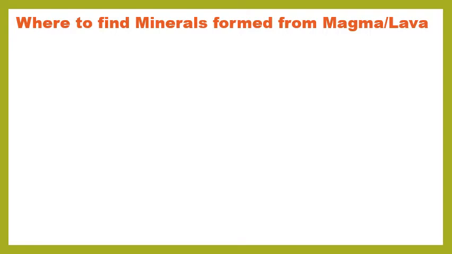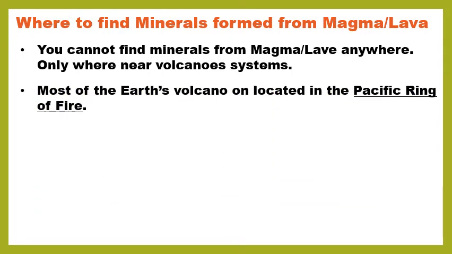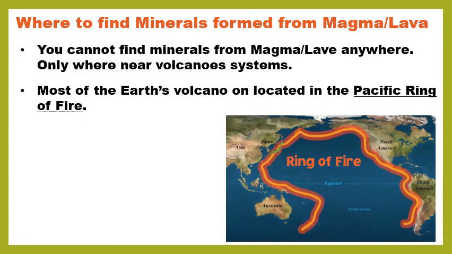All right, so where am I going to find minerals formed from magma and lava? Can I just go into my backyard and dig up some dirt and hope that I find some? No, you cannot find minerals from magma and lava anywhere. You can only find it where there are volcanoes. So most of the Earth's volcanoes are located in the Pacific Ring of Fire. So here's what it looks like. So it's not really anywhere where we are, which is Buffalo, New York. It is near the Pacific Ocean, and it's on the west coast of North America, South America, near Australia and Asia.